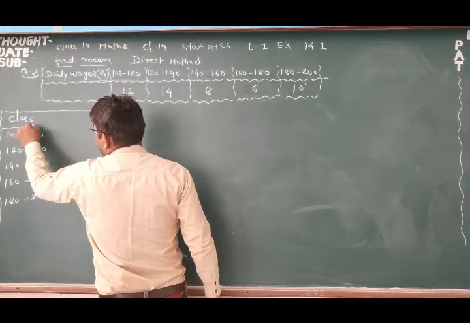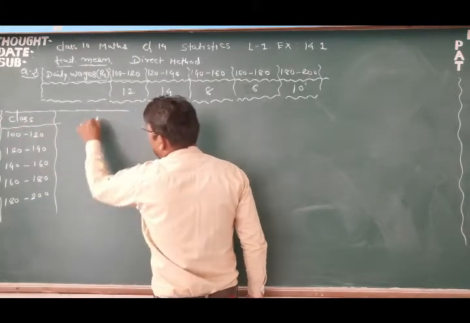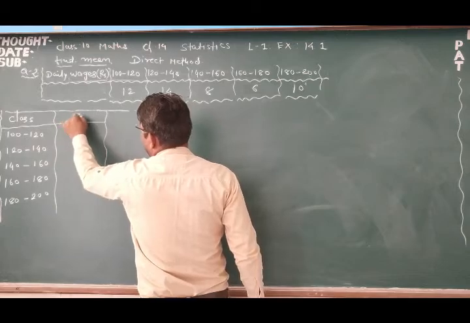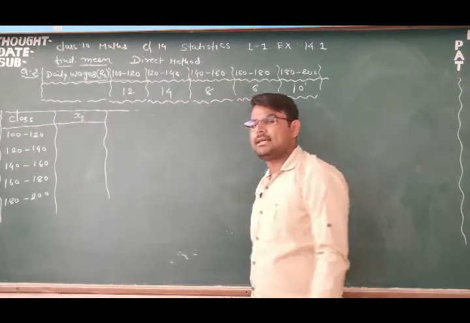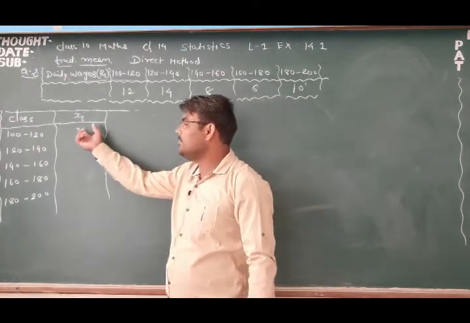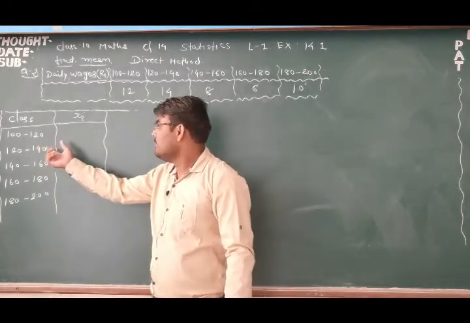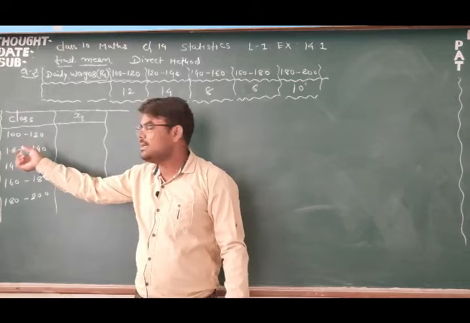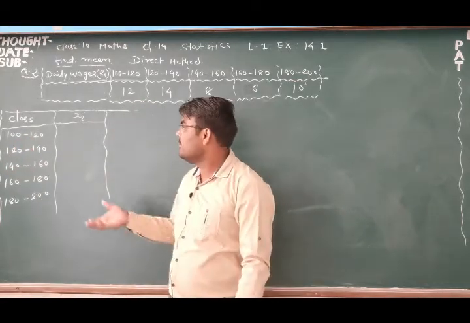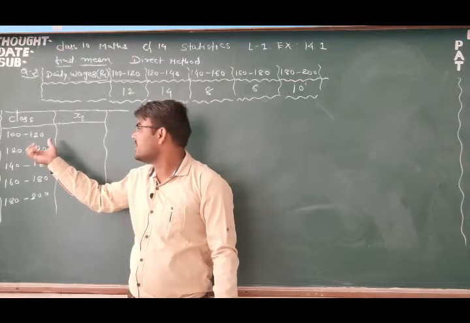Make the column this way. Next we will have xi. What is xi? That is the mean value of the class. So how to find the mean value of the class? We will take the summation of the upper limit and lower limit, and then we will divide by 2. In a similar way we will have the mean value of the class.